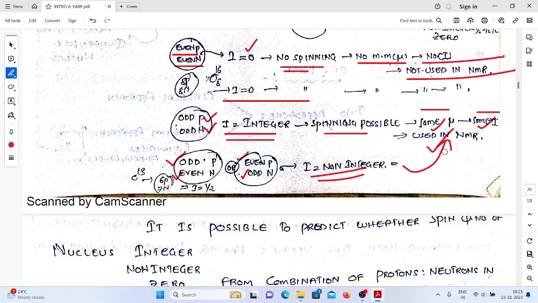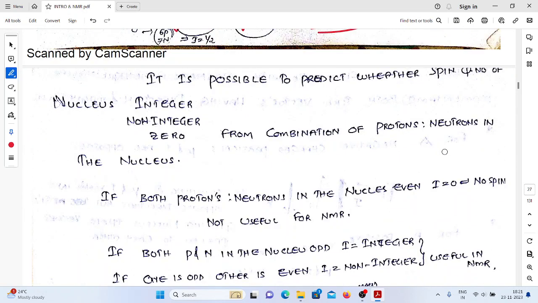Suppose the nucleus has an odd number of protons and an even number of neutrons, or an even number of protons and an odd number of neutrons, the I value will be a non-integer. So some I value will be there, and it can be used in NMR. Simply, whenever the nucleus has some I value, blindly we can say that the nucleus is spinning in nature. That is a spinning particle. If you have an I value, that can be identified by NMR spectra. Okay, so here is the table.